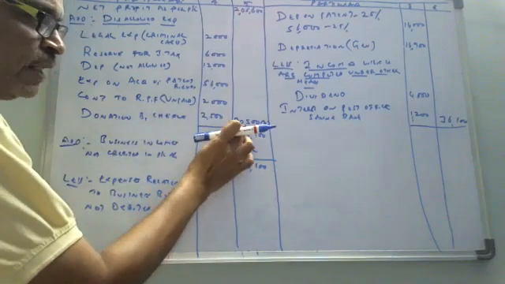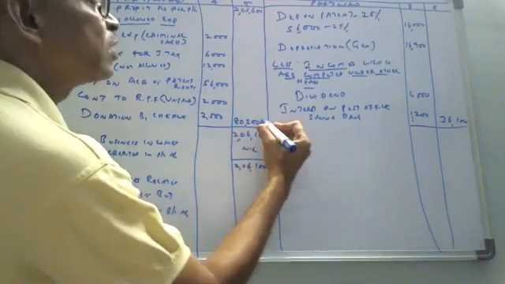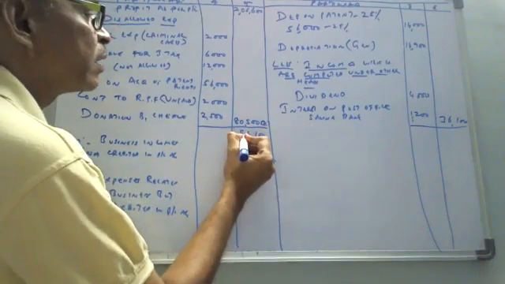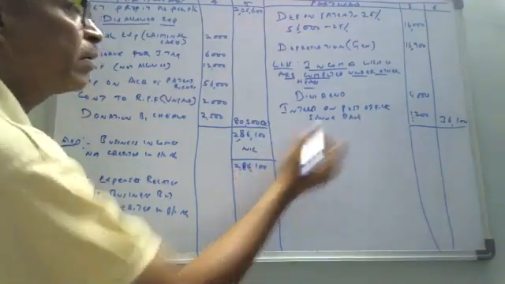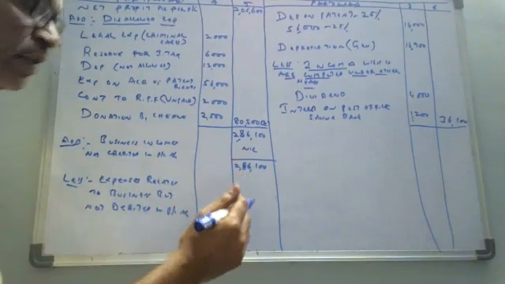2,05,600 plus 80,500. How much does it come to? 2,86,100. Okay, so this is 2,86,100 minus 36,100. This is 2,50,000, 2 lakh.